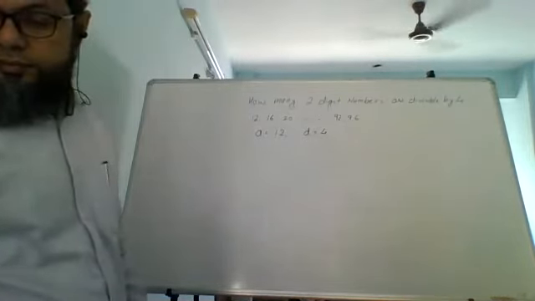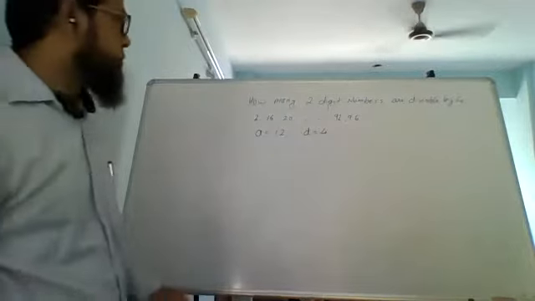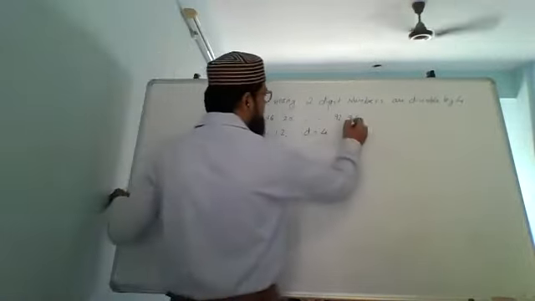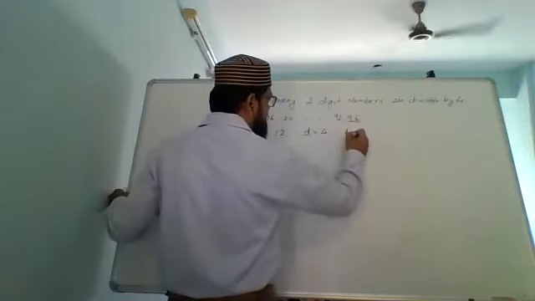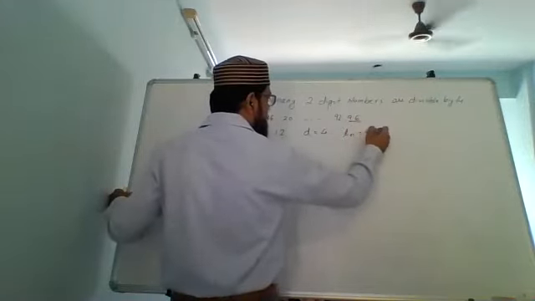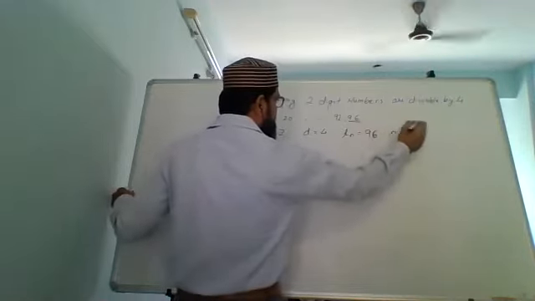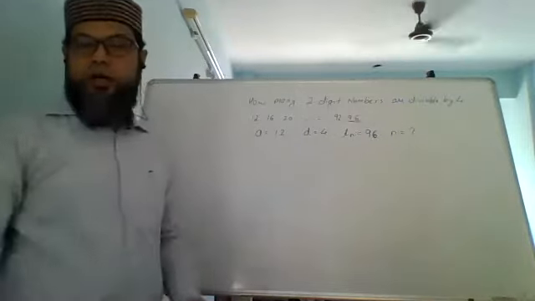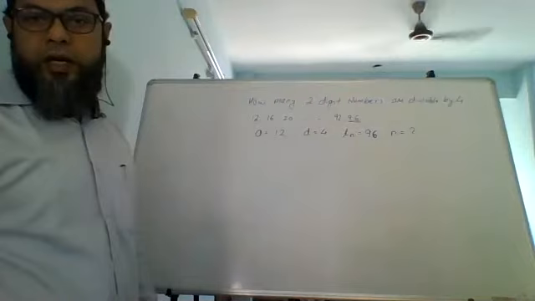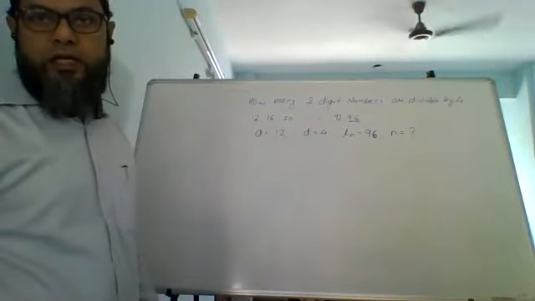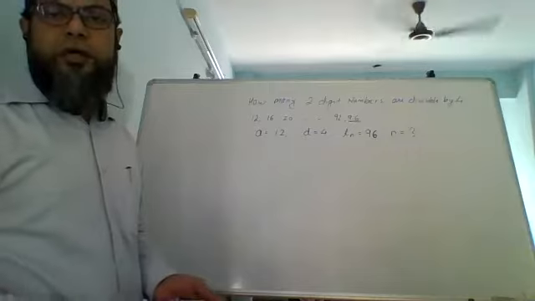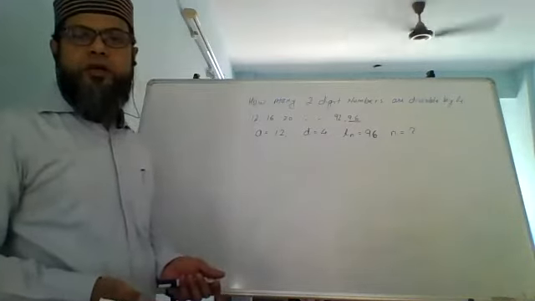Now, I know what is the last term. This is the last term. But I don't know what is this term number. That is what I have to find out. So what I have to find out is n. That is going to be the important thing. If you can find this, after that you just have to substitute in the formula. Substituting in the formula is not that difficult.